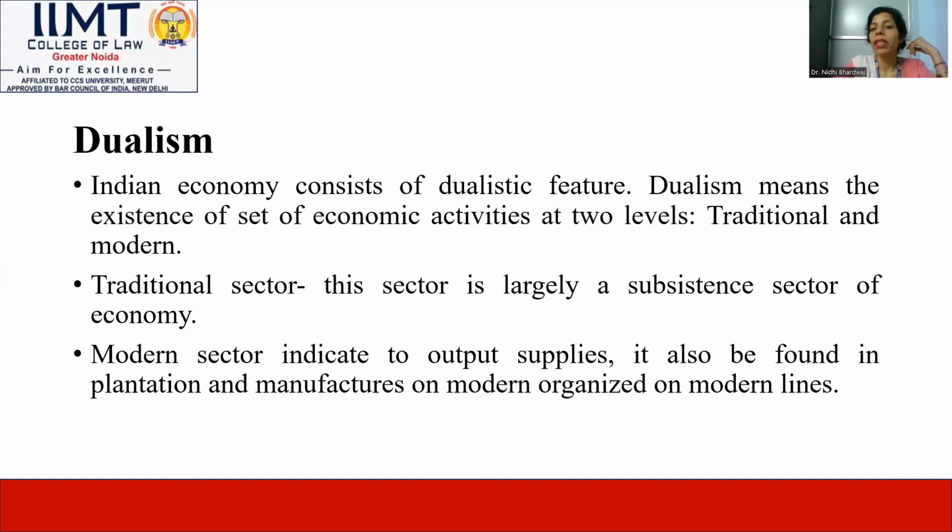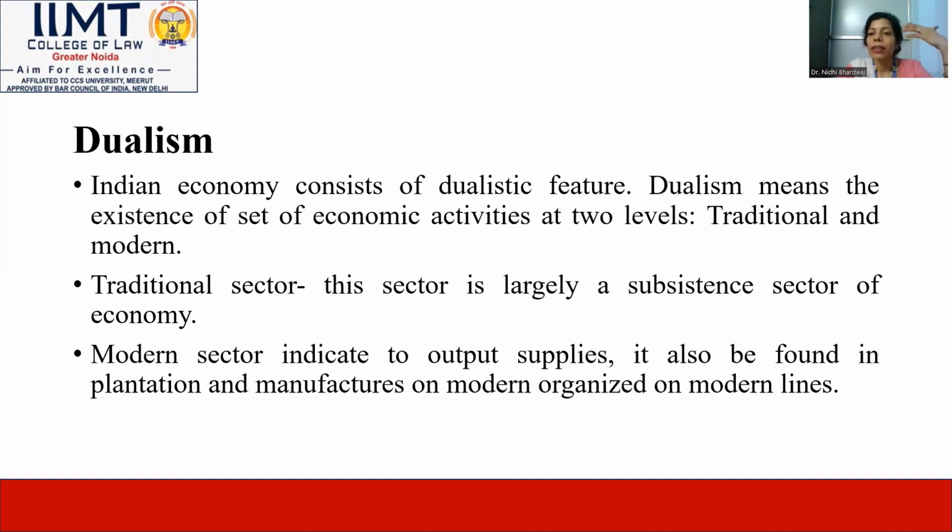Dualism is the system and the condition of consisting of dualistic features. For example, economic activities have two levels. First one is traditional and second one is modern. The traditional economy and system has basic features like traditional systems, traditional policies also, and like the traditional